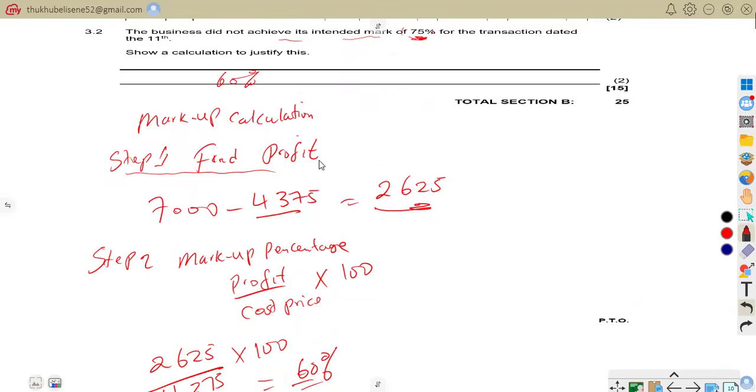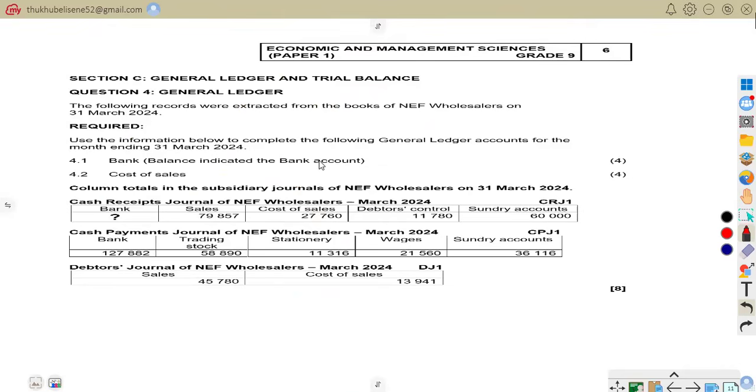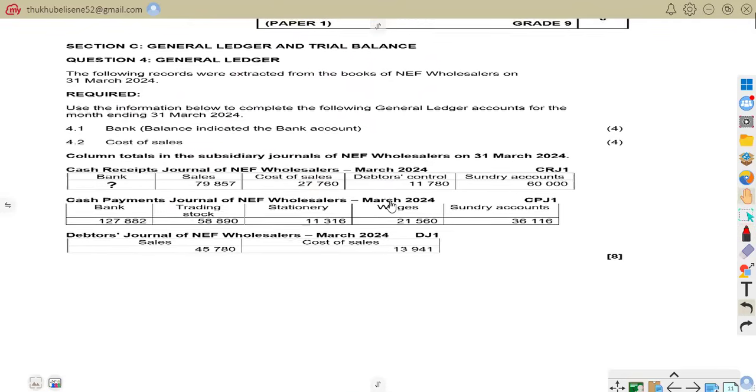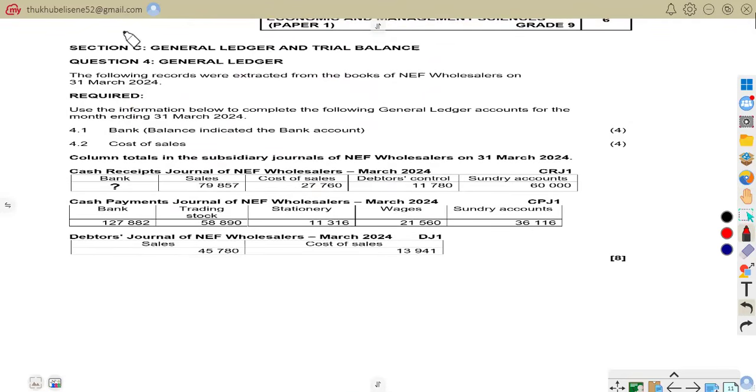So now let us go to question 4, section C. Let us be on question 4, section C. So here it is about the general ledger and trial balance. So we are on question 4.